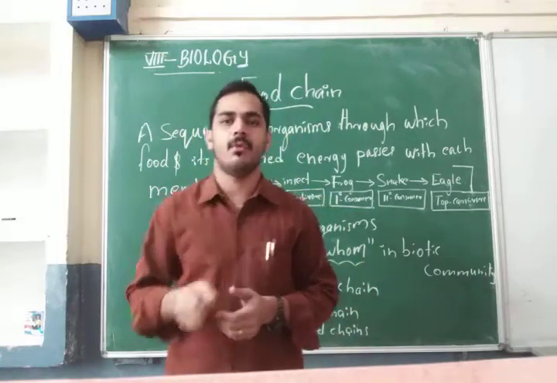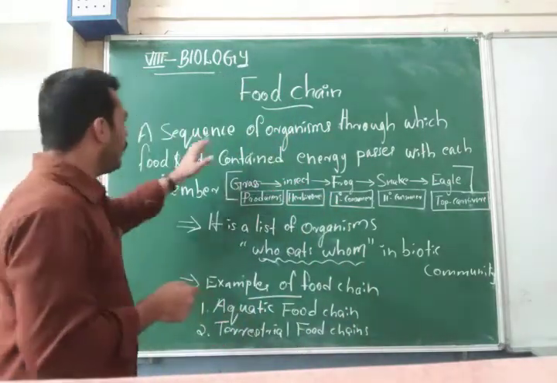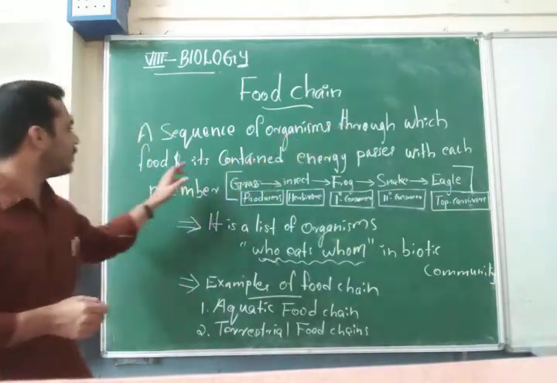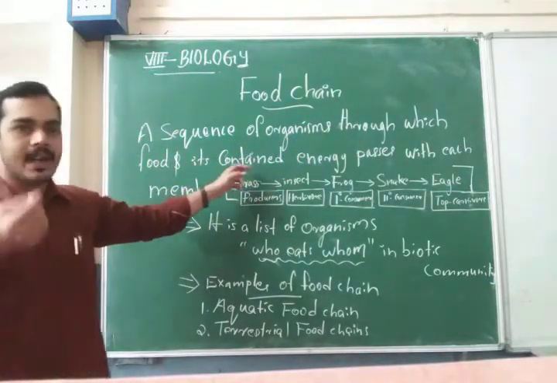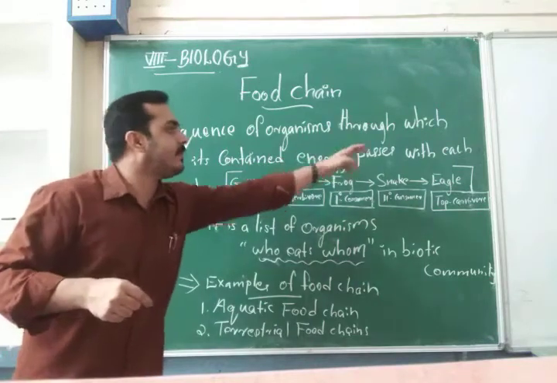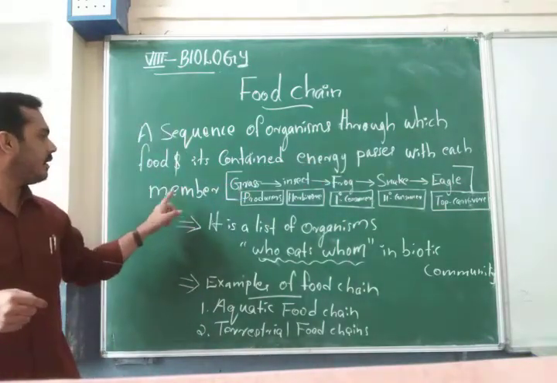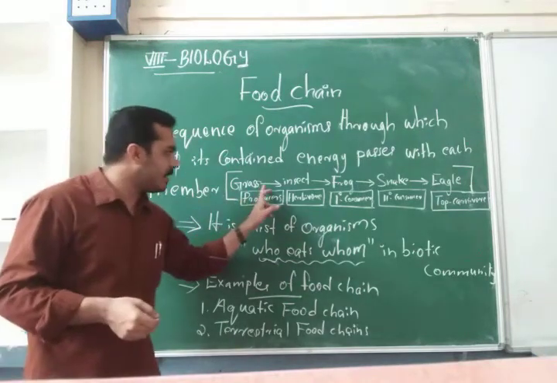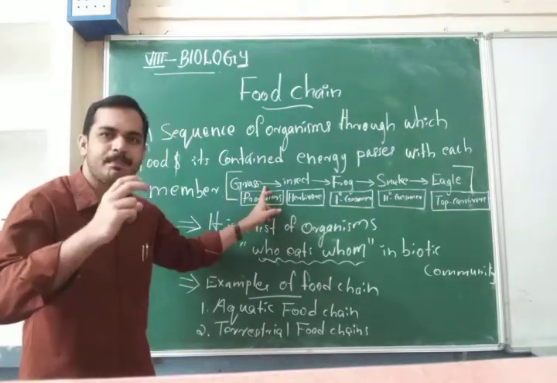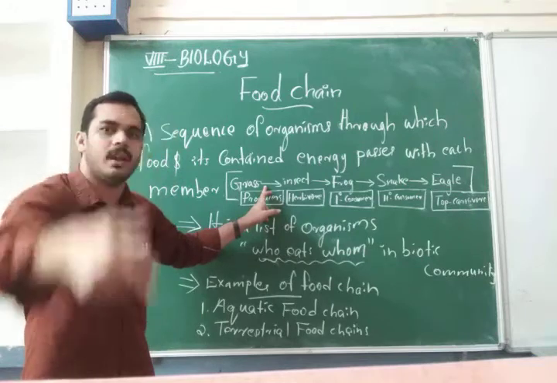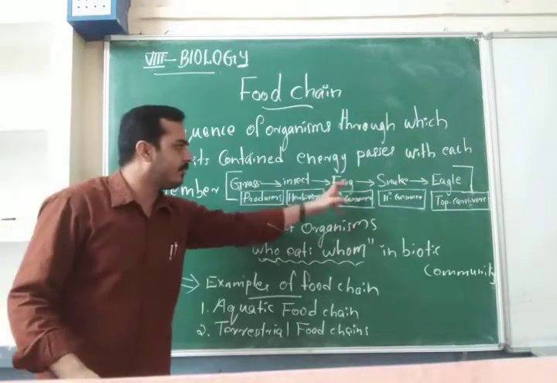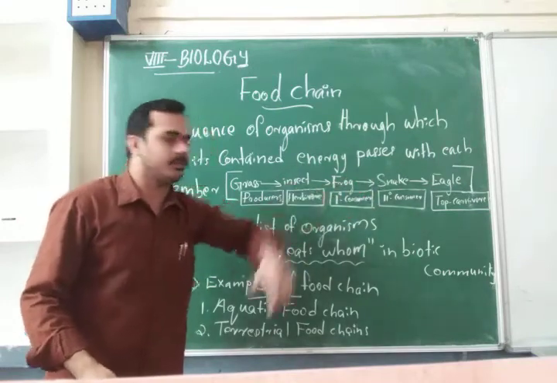What is meant by food chain? It is a sequence of organisms through which food and its contained energy pass to each of the other members. See one example here. The energy passes to other levels. The example: the grass, insect, frog, snake, eagle.